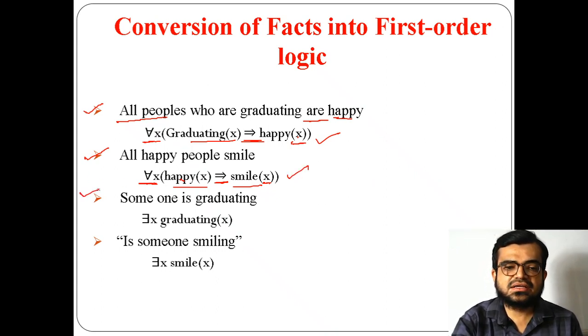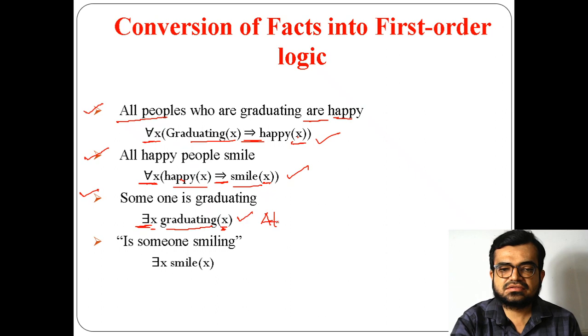Now what is the third one here? That someone is graduating, someone, not all. So whenever someone or at least one person is mentioned, then you need to use the existential quantifier. So I am using the existential quantifier for x. X is some particular person, and that person is graduating. So I am using this graduate. So this is an example of an atomic sentence in first order logic.